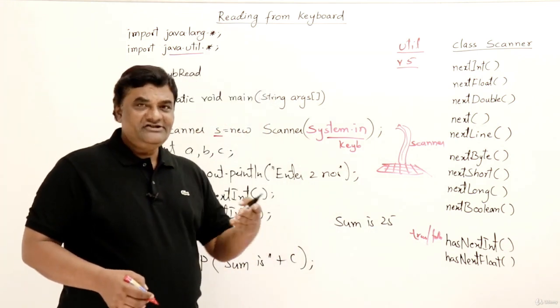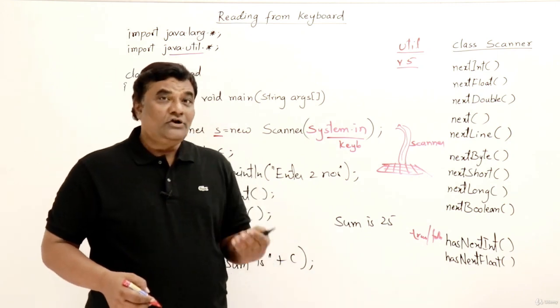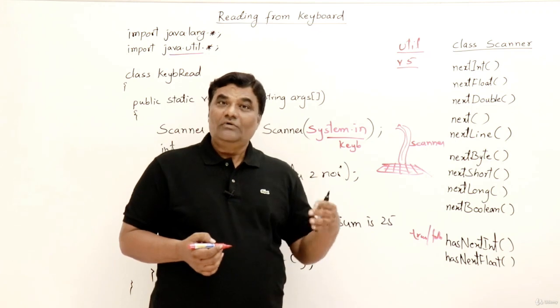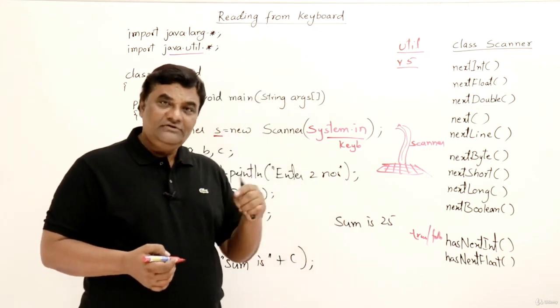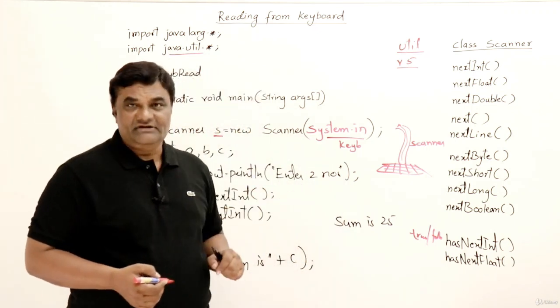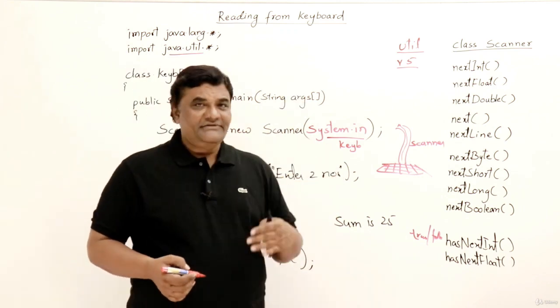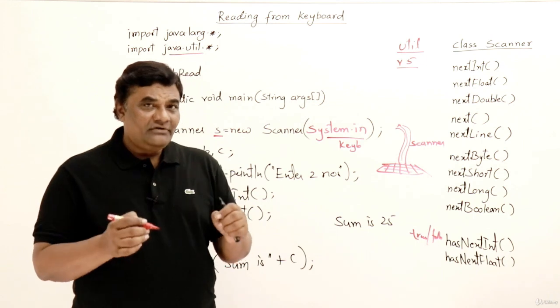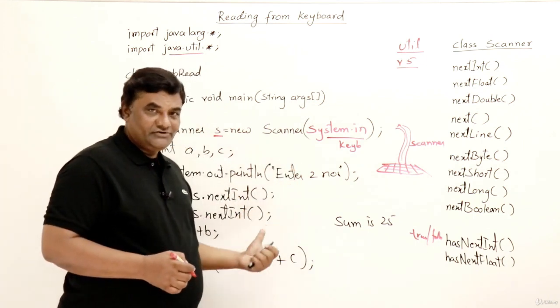If it is an integer, you can read it as an integer. If it is not, then you can avoid it. So before reading the data, you should confirm what type of data you are getting. If you are interested in this, then you can use that one. There are some more methods in this class. We will learn about this class later on. Just as an introduction, I have shown how to read the data from the keyboard.